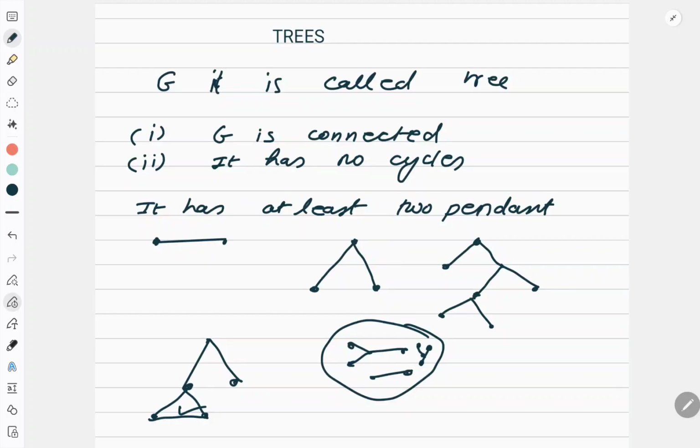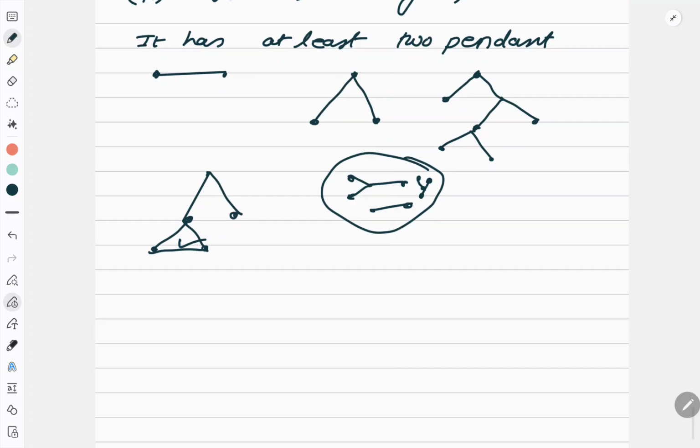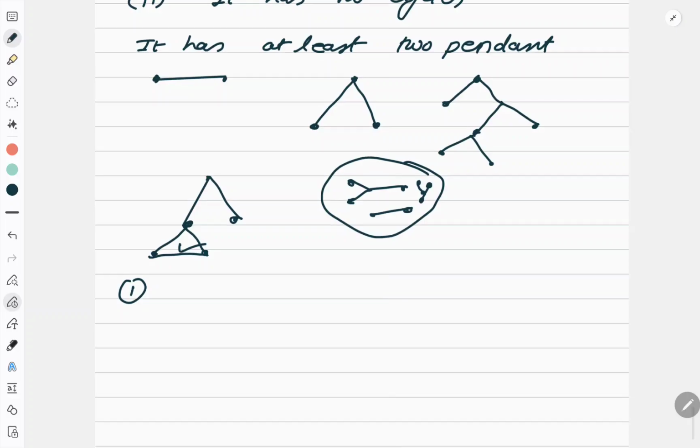Now there are a few properties of trees which I will tell you, which are sometimes used in questions. In a tree, there is one and only one path between every pair of vertices. This is the first property. The pendant property I have already told you.